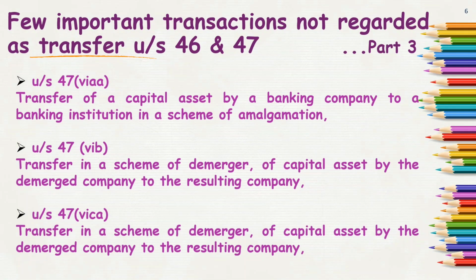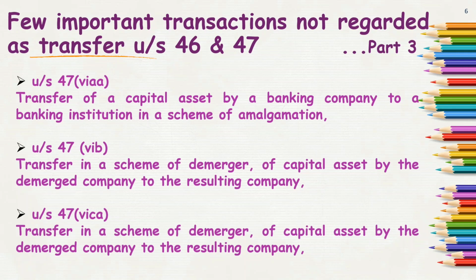Next is transfer of capital asset by a banking company to a banking institution in the scheme of amalgamation. Similar to the other amalgamation case, when a banking company is giving it to the banking institution and the arrangement is of amalgamation, then when there is a scheme of amalgamation, no asset transferred is regarded as transfer in capital gain.